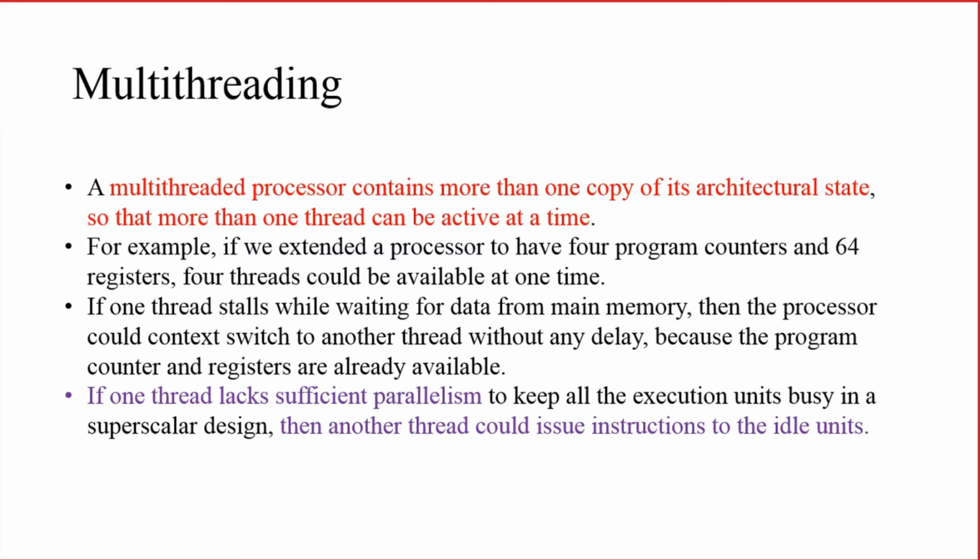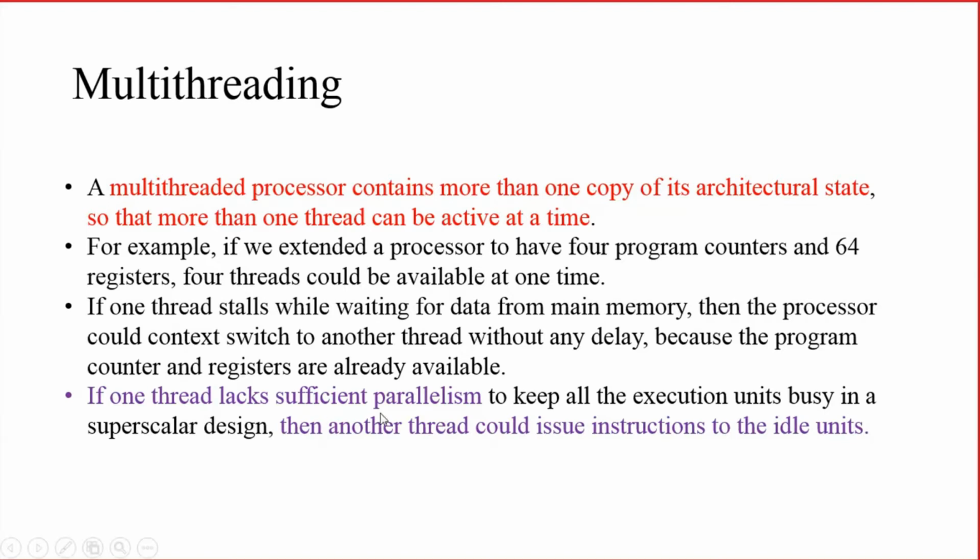If it was not there, it would have to store the previous architectural state and then load the new architectural state. But here that is not needed. Since another set of program counter and registers is there, it can directly take it and execute the next thread.